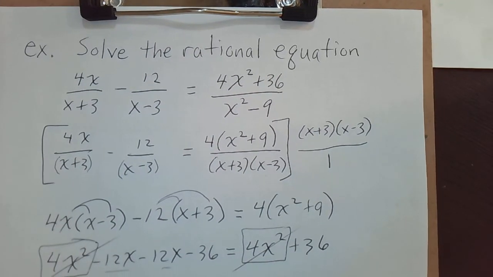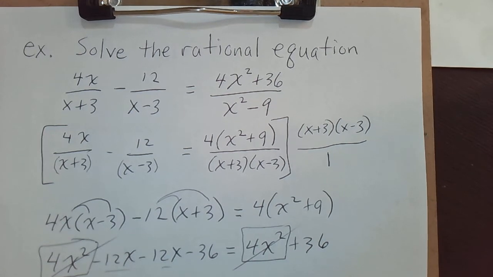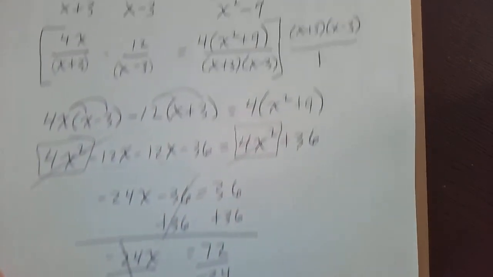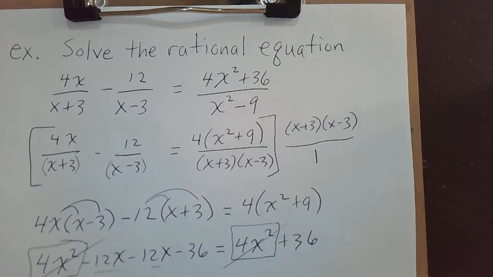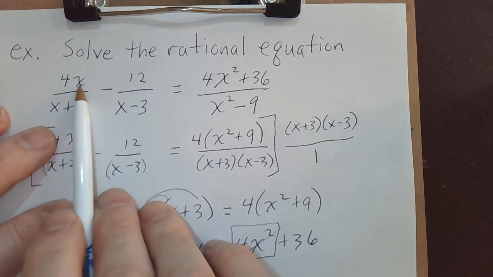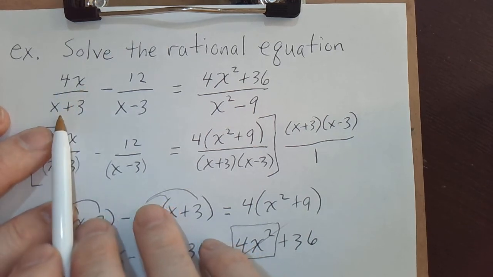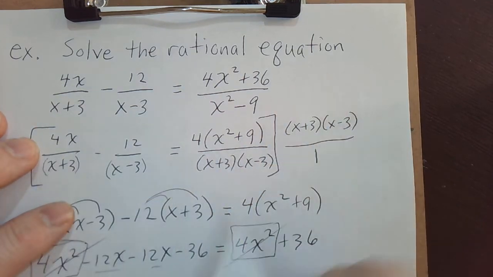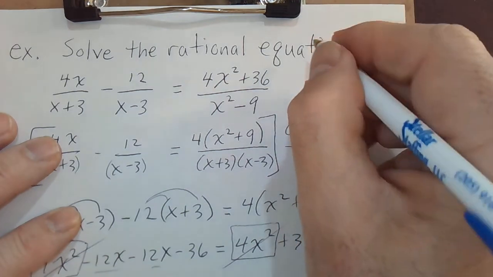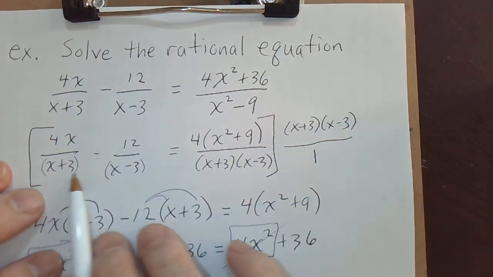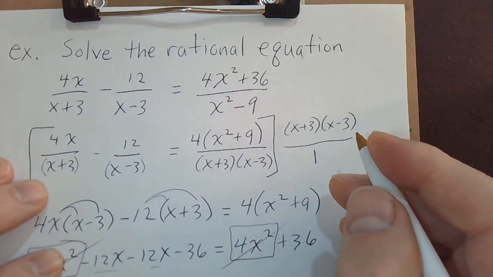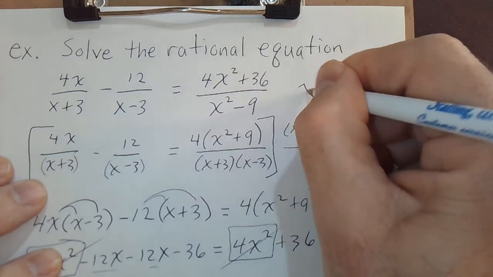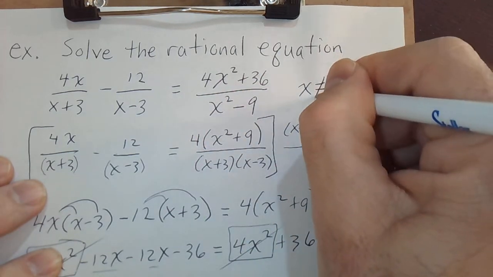Well, it turns out it's not. Simply because, imagine you wanted to plug the value x equals negative 3 into this equation. Well, what's going to happen in the first fraction? You get 4 times negative 3, that's fine, but the bottom would be negative 3 plus 3, giving you a 0 in the denominator, and you can't have that. So initially, if we would have factored this out, we would have said that we would have to reject any value for x that would give us a 0 in the denominator.